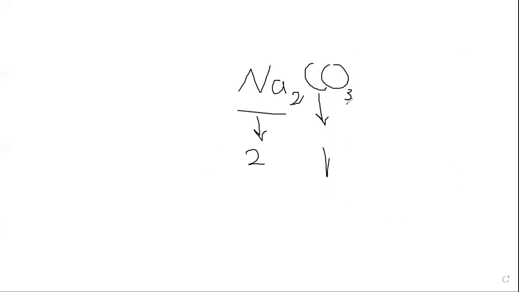So how many oxygen do we have? 3. So overall, this formula has 6 atoms bonded to each other. Let's take another example.